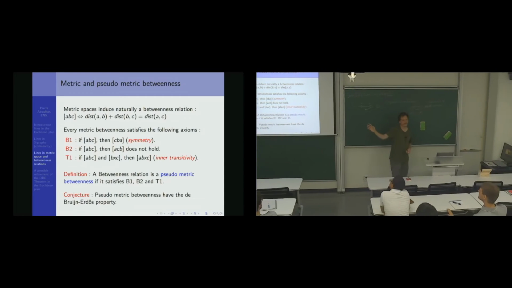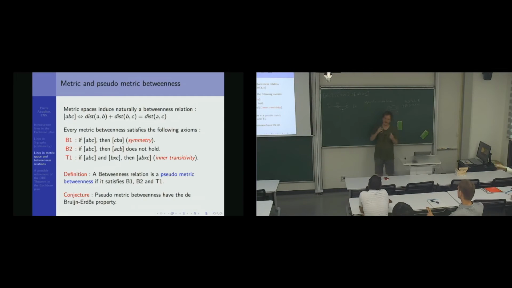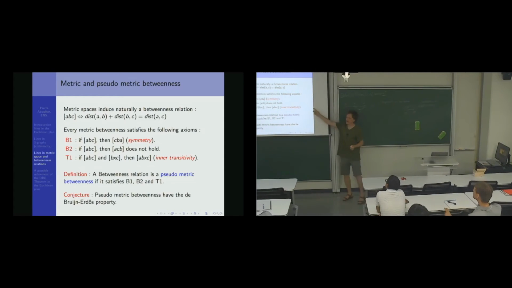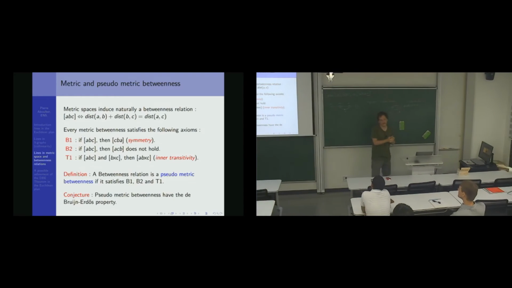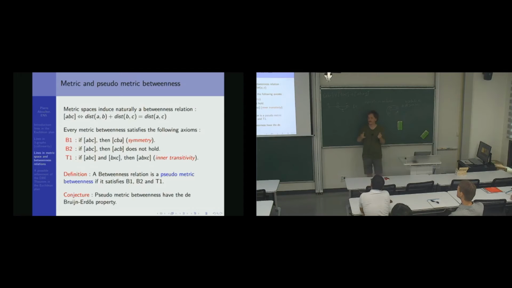So when I say Debrunner-Deutsch property again, it means that if you give me a betweenness relation on n points that satisfies those 3 axioms, it defines a universal line, a line containing everyone, or at least n distinct lines.